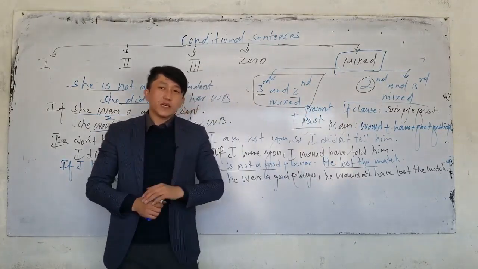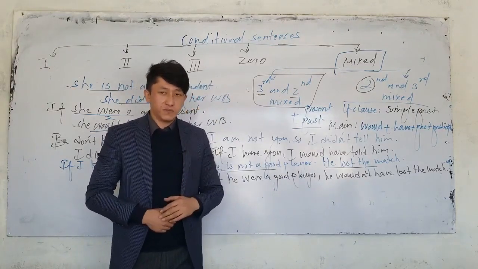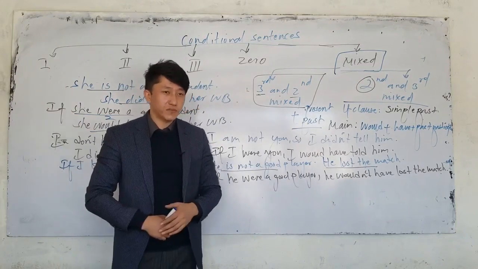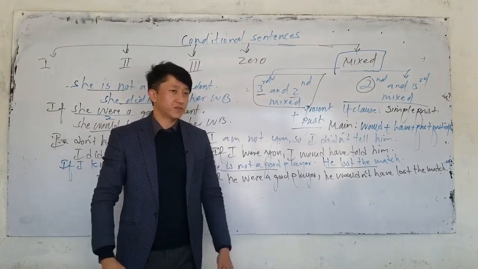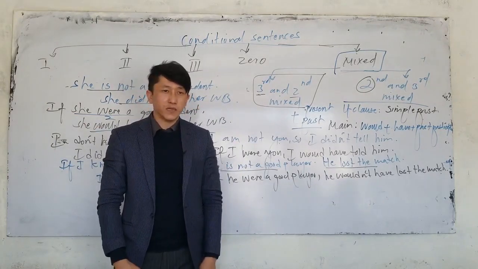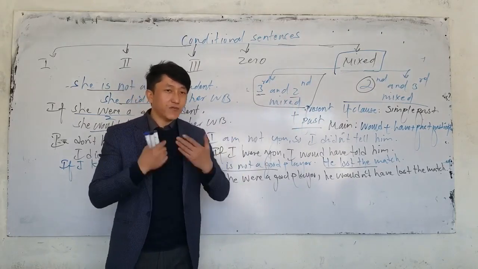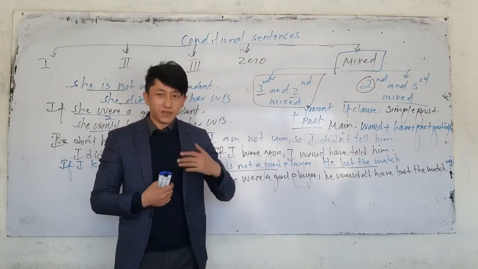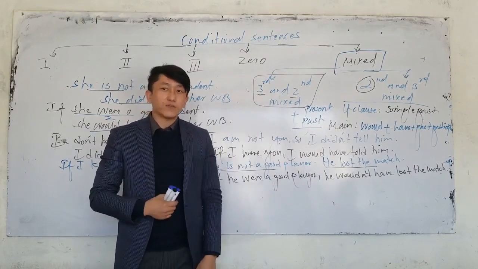We can say, look, he is not a teacher. He didn't teach you. We say, if he were a teacher, he would have taught you. But he's not a teacher. You say, for example, I'm not a doctor. I didn't help him. How do you say it now? If I were a doctor, I would have helped him. I'm not a doctor. If I were a doctor, I would have what? Helped him. Understood?